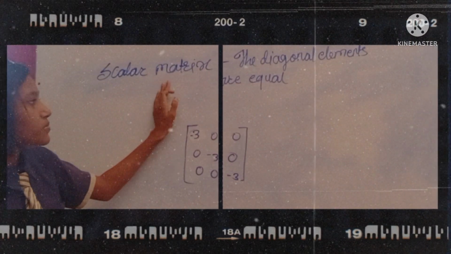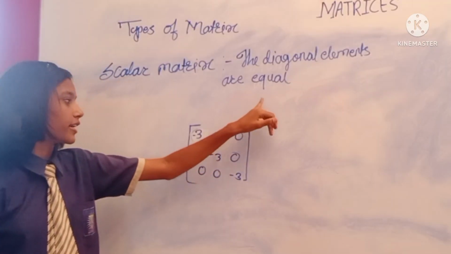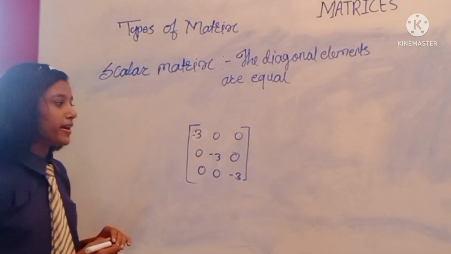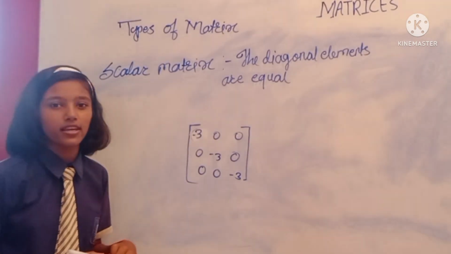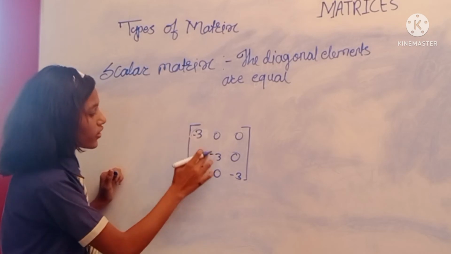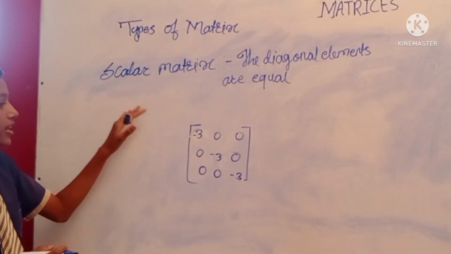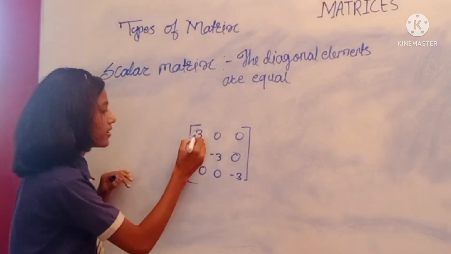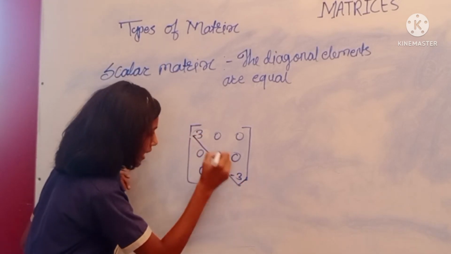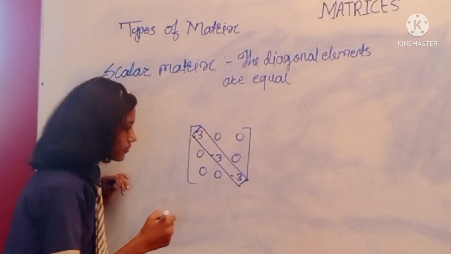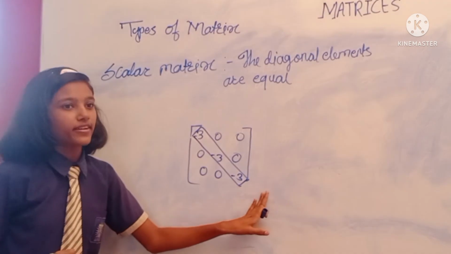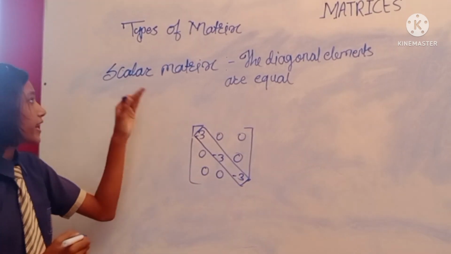So what does scalar matrix mean? The diagonal elements are equal. It is the same as a diagonal matrix, but in a diagonal matrix the diagonal elements can be different, and in a scalar matrix the diagonal elements are the same. These are our diagonal elements. The matrix in which the diagonal elements are equal is known as a scalar matrix.